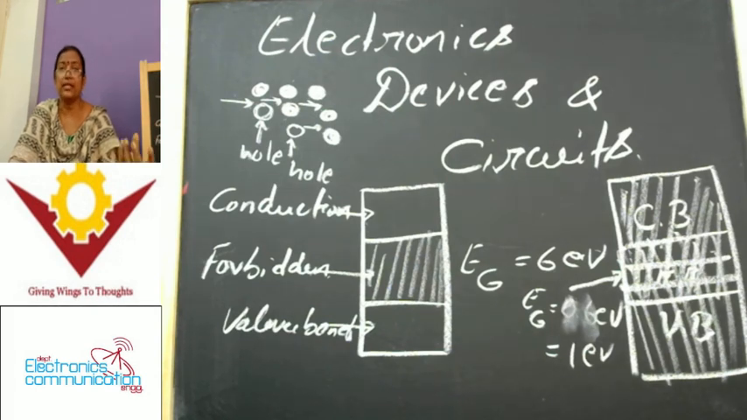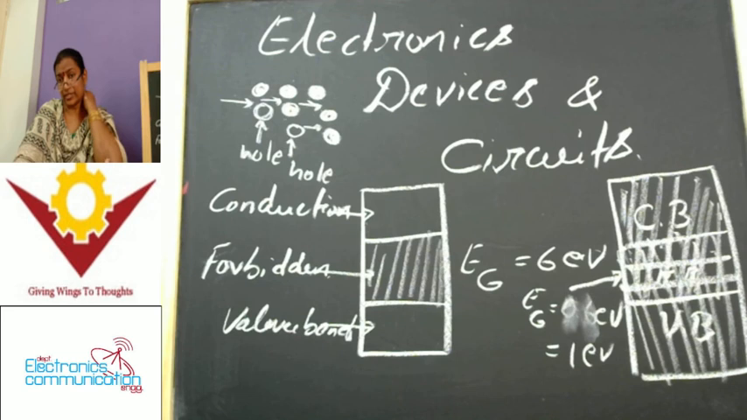Minorities means the fewer charge carriers are holes. Based on the increase of this type of charge carriers, we named it N-type. N-type means the majority of carriers in that particular semiconductor are electrons.